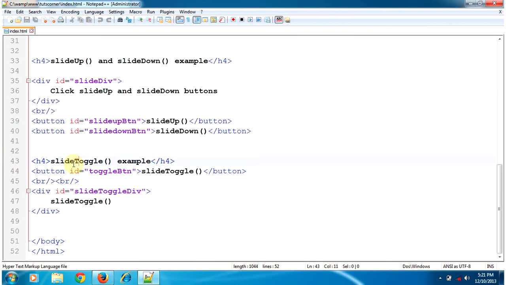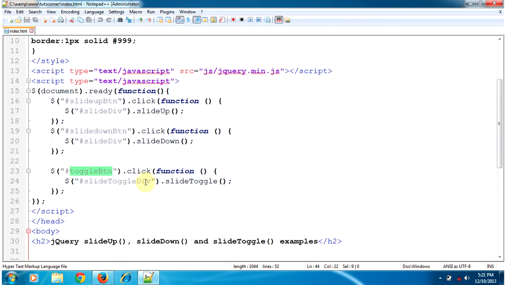Similarly, in the slideToggle, we have a button with ID toggleBtn, and we will slide this div with ID slideToggleDiv. When we click on the button with ID toggleBtn, this section of code will be executed, and we will slideToggle the div with ID slideToggleDiv.